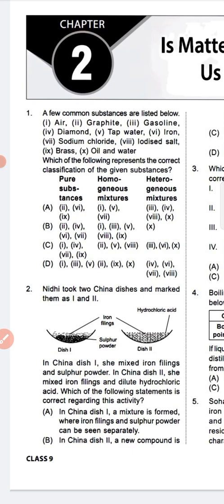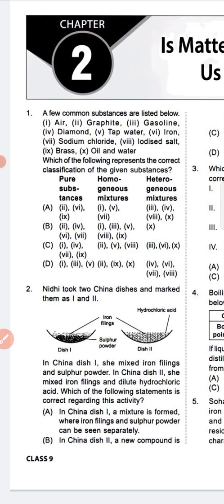So here it is written. So pure substances are, first of all, graphite is pure substance, diamond is pure substance, iron is pure substance, and sodium chloride is pure substance.